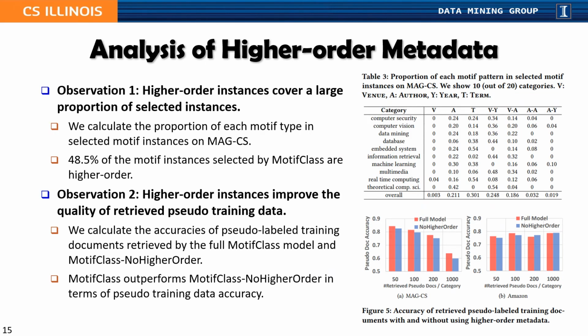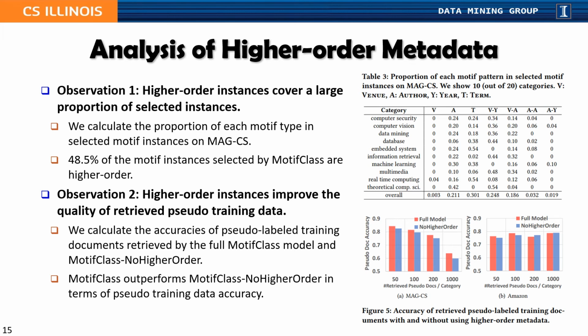Now let's have some deeper analysis of the two factors. We start from higher-order metadata, where we have two observations. First, we calculate the proportion of each motif type in selected motif instances on Meng CS. The results are shown in Table 3, where we find that higher-order motif instances actually cover a large proportion of the selected instances.